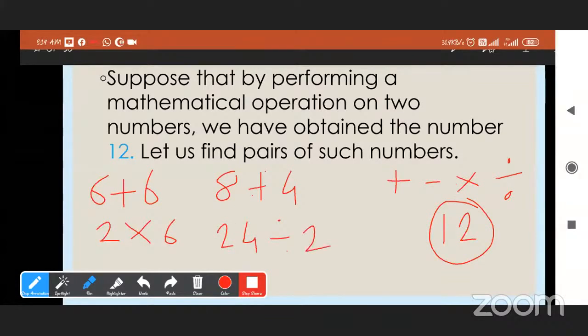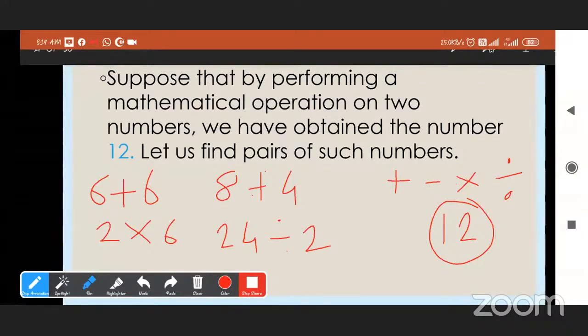So see here, from 6 plus 6, what is the answer we get? 6 plus 6 is 12. Very good. Now 8 plus 4 is 12. 2 into 6 is 12.